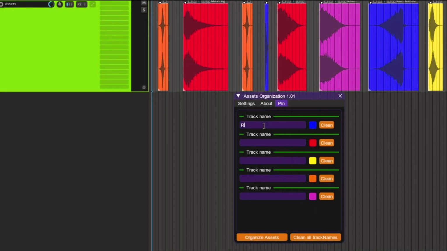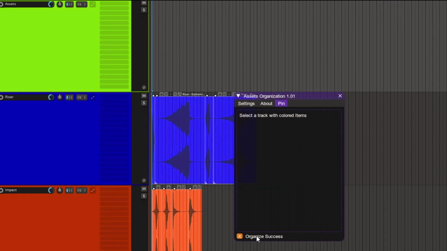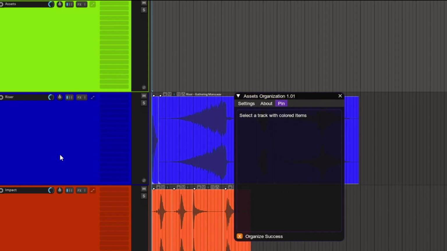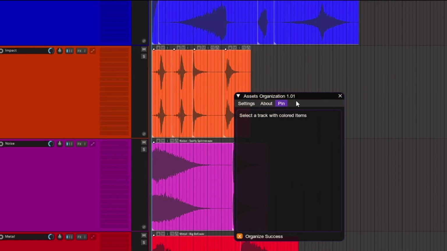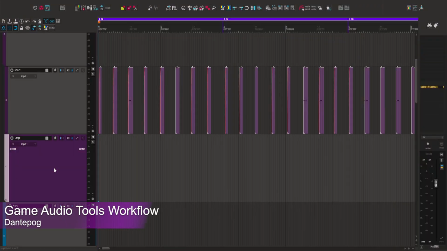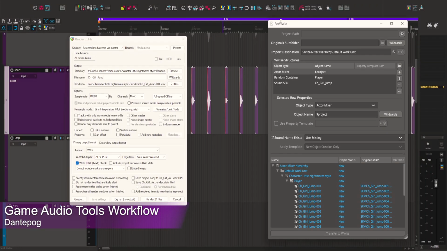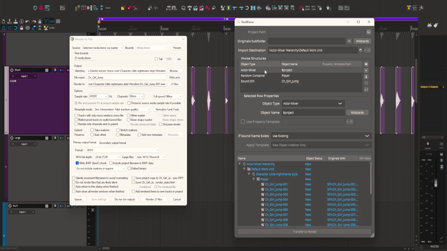This script automatically detects the item color on a selected track and allows the user to assign a name to each color. When pressing the Organize Asset button, it creates new tracks named after each color and instantly sends the corresponding items to their respective tracks. This, combined with Wwise script functions, significantly improved our workflow.